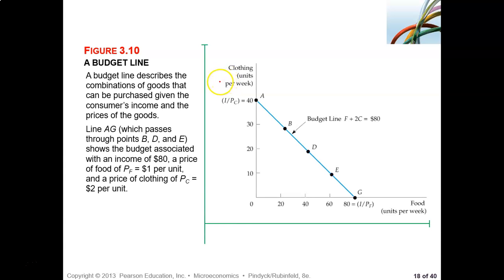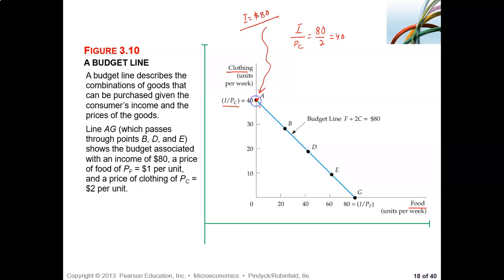So we can now plot that. We can plot food here, right, and clothing in here. And then this is, if all the money, all $80, right? Remember, $80 is income, I is 80. All money is spent on clothing. This is the maximum they can buy. So how do we get that? It will be I divided by price of clothing. So if you divide 80 with 2, price of clothing, it is 40. So 40 units he can buy maximum. All money spent for clothing, no food.